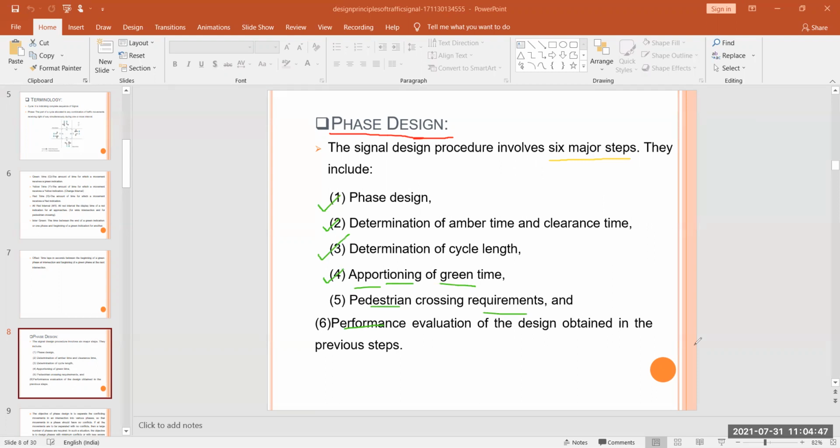First step is you have to construct a phase design. Next is determination of amber time and clearance time. Next is determination of cycle length. Next is appropriation of green time. Next is pedestrian crossing requirements. Next is performance evaluation of the design obtained in the previous steps. So these are all the points you have to keep in your mind.